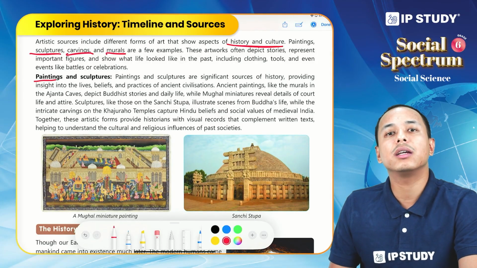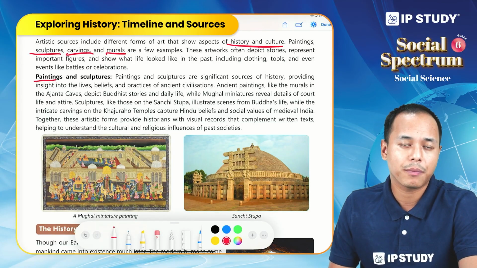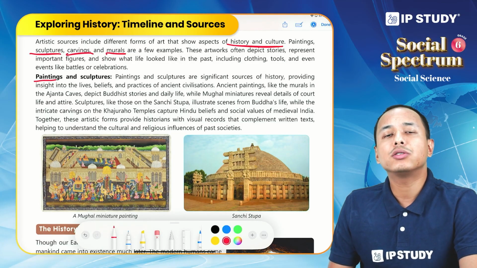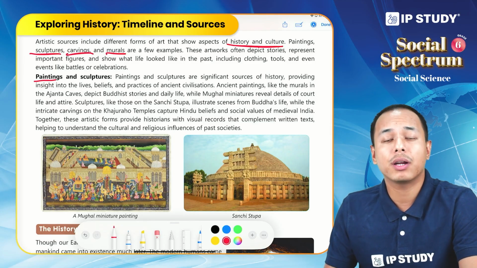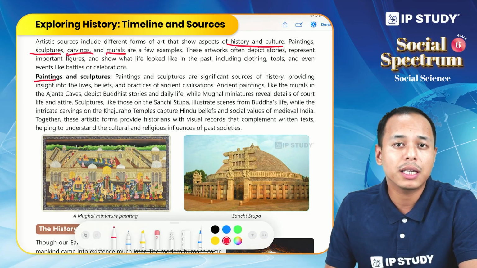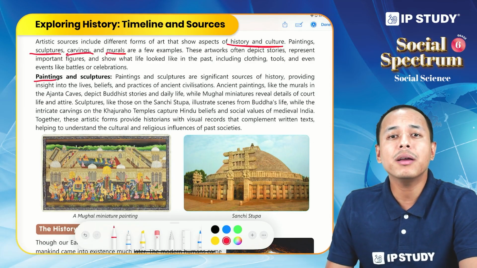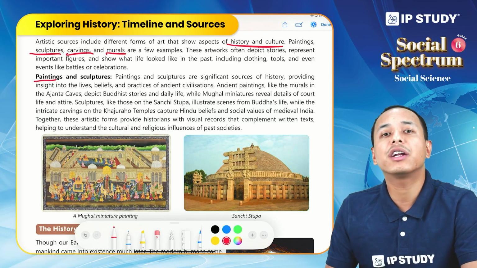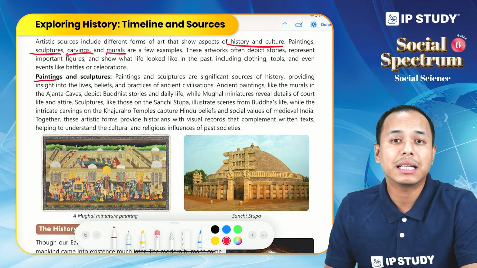Even if you see the paintings during the British period, we can get a lot of information from there. Paintings normally portray a particular ruler or an important figure from the past or important events from the past. It can be a court scene of a Mughal empire, or it can be a procession or a victory march, or it can also show battle scenes.